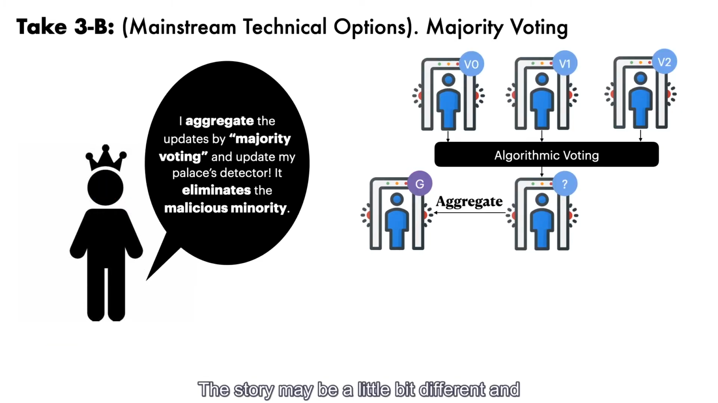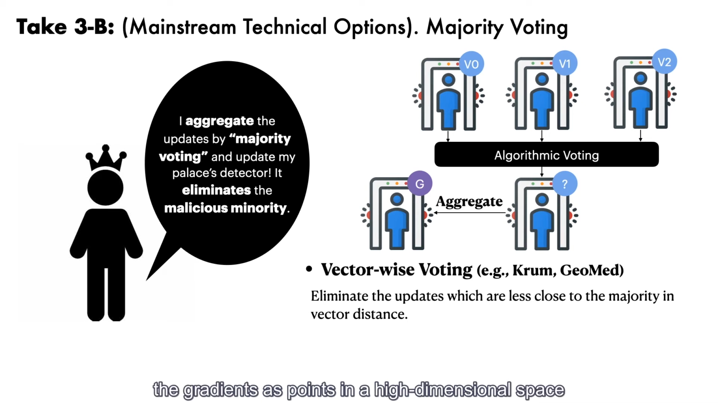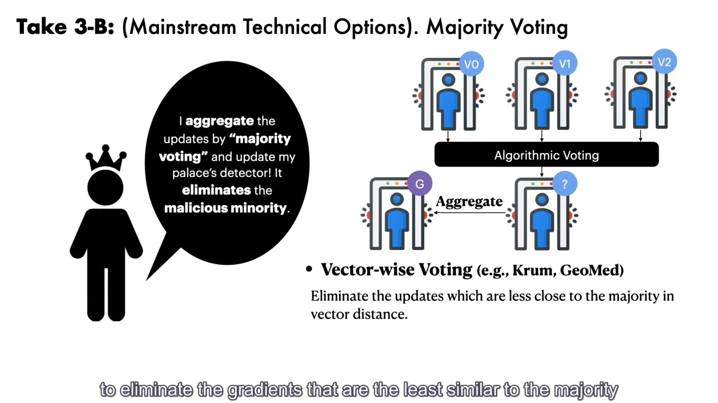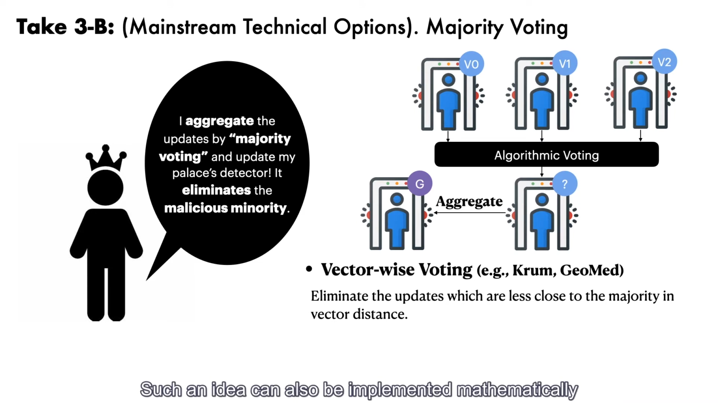The story may be a little bit different, and Justinian will live a little bit safer life if he has read some existing literature on robust distributed learning. The mainstream technical choices for defending this kind of Byzantine attacks are in general based on the idea of majority voting among the reported gradients. For example, if we consider the gradients as points in a high-dimensional space, Krum in 2017 is designed to eliminate the gradients that are the least similar to the majority. Such an idea can also be implemented mathematically by computing the geometric median of the gradients.